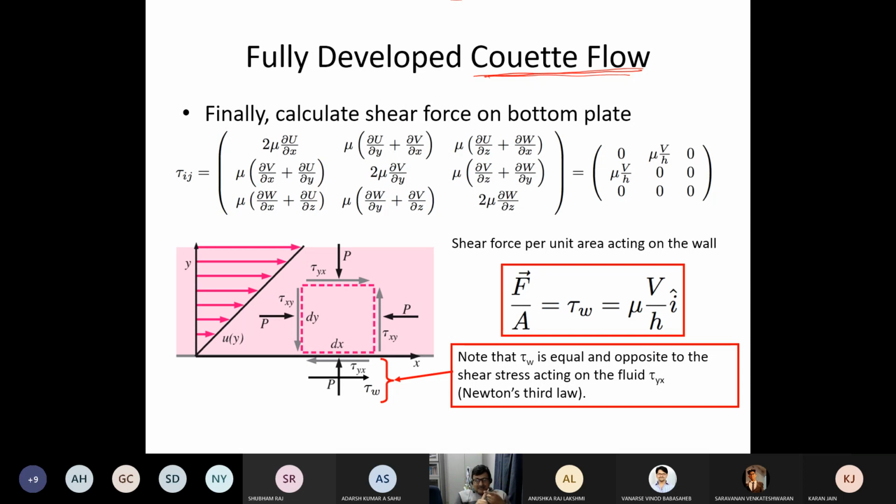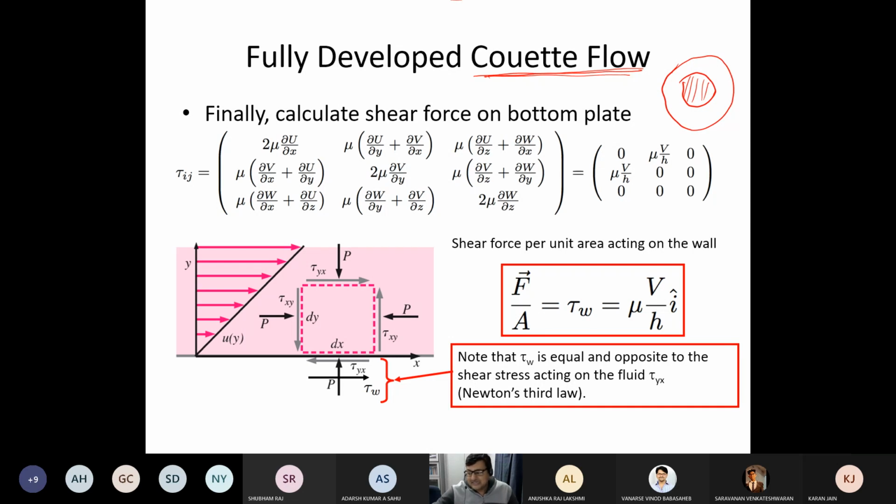You can measure the area. In which sort of situation does this arise? Couette flow generally arises, say, suppose you have a stationary piston, right? And then you have an enclosure. Suppose this enclosure is moving at a high speed and you have a stationary piston. Or the enclosure is fixed, you are moving a piston in the middle, and in the periphery you have put a fluid, some sort of lubricant.